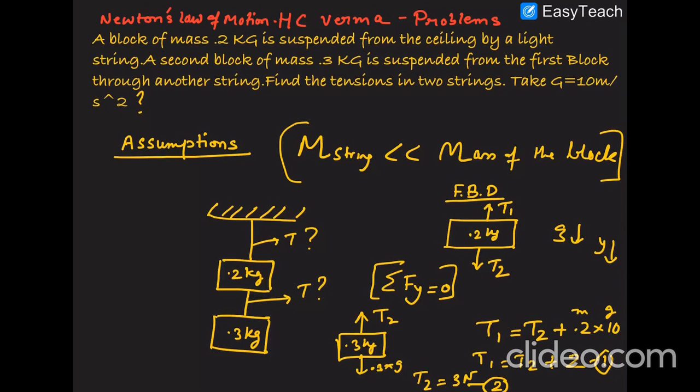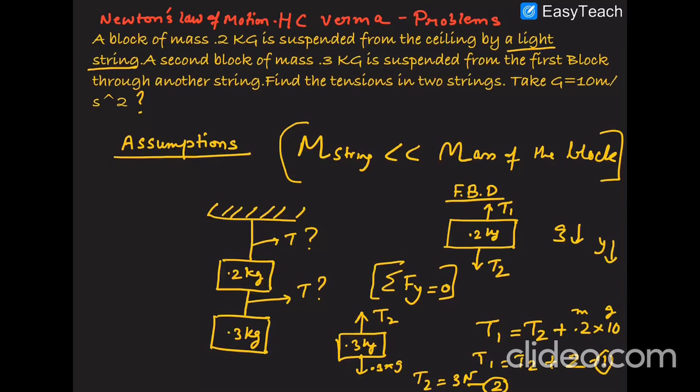A block of mass 0.2 kg is suspended from a ceiling by a light string. Whenever you hear this word light string, just make a point of it. A second block of mass 0.3 kg is suspended from the first block through another string. Find the tension in the two strings. Take g equal to 10 meter per second square. That is what the problem is given.